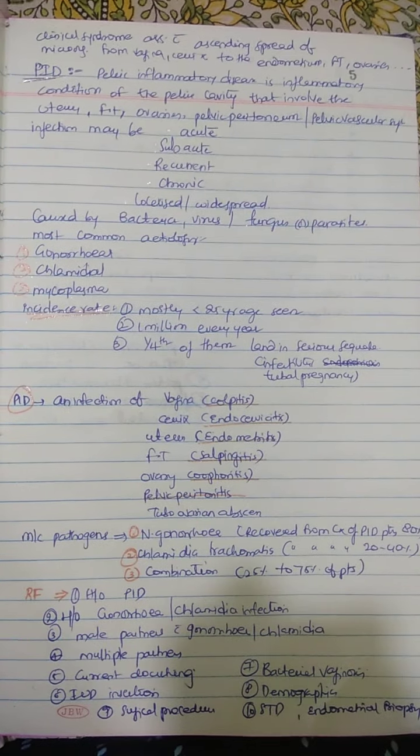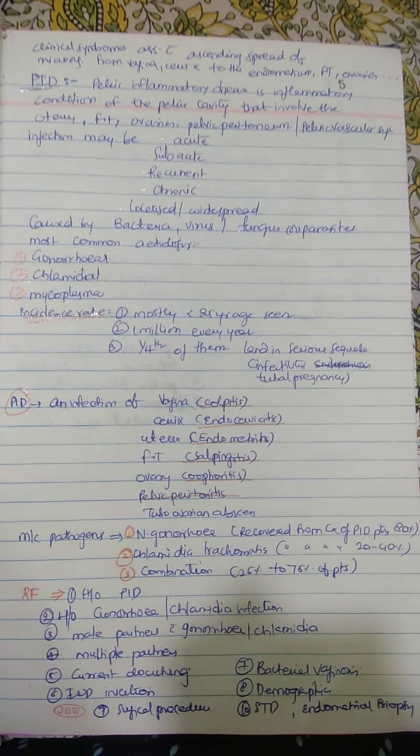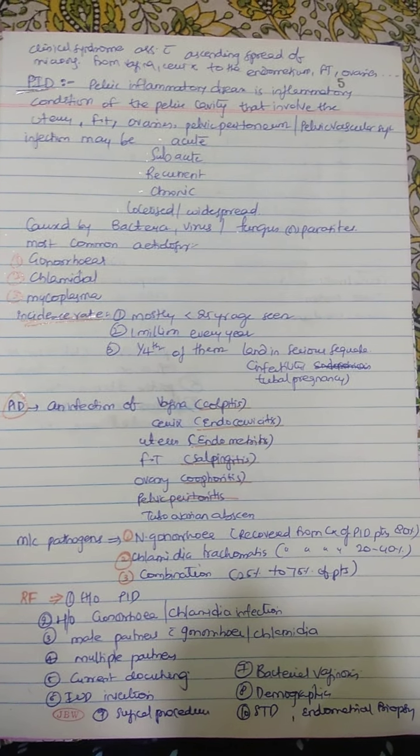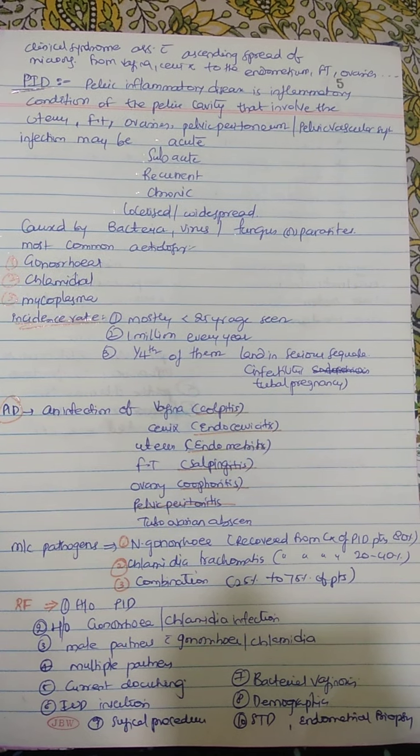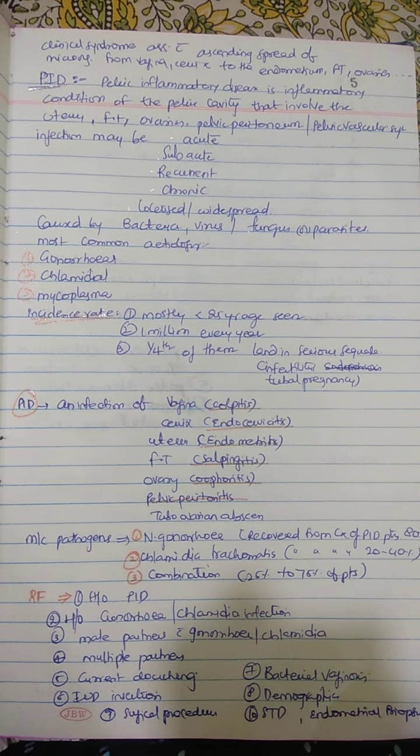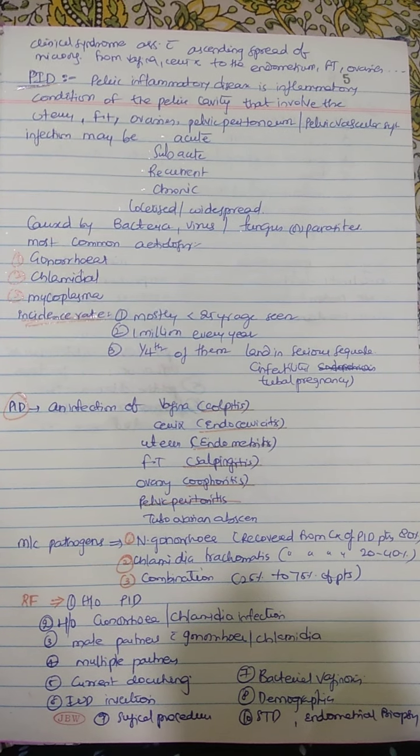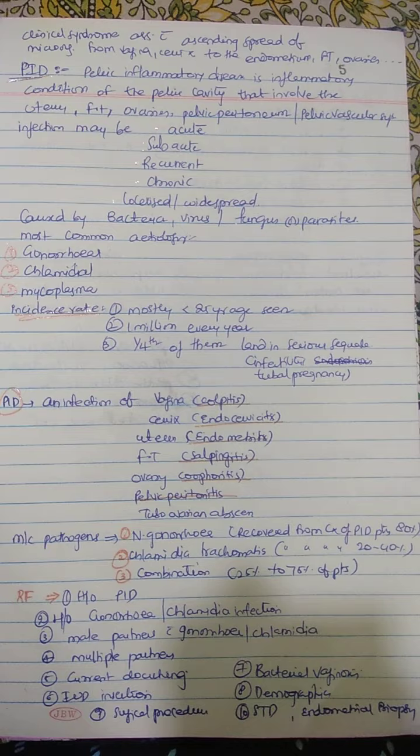Today our topic is pelvic inflammatory disease. What is pelvic inflammatory disease? The definition of pelvic inflammatory disease is a clinical syndrome associated with ascending spread of microorganisms from the vagina and cervix to the endometrium, fallopian tubes, ovaries and so on.